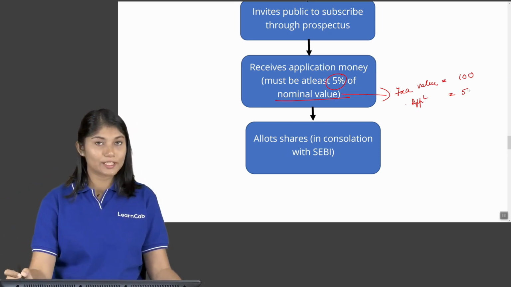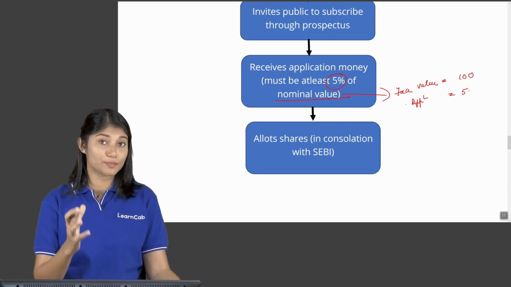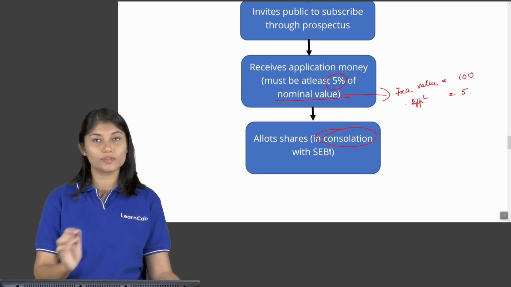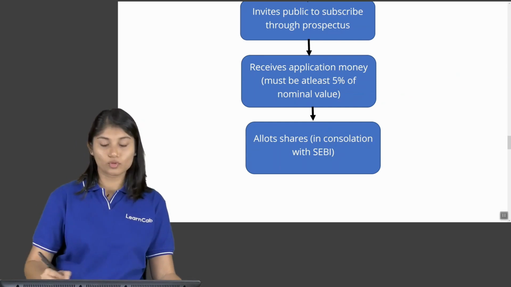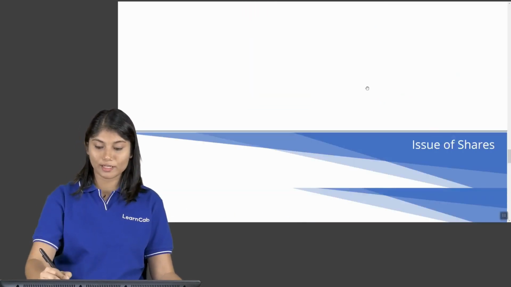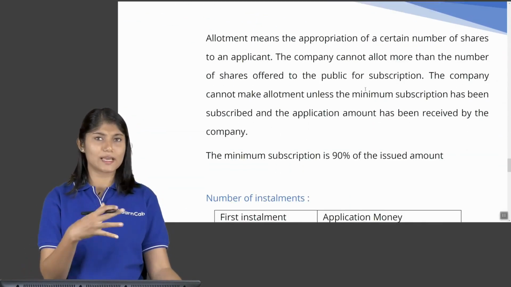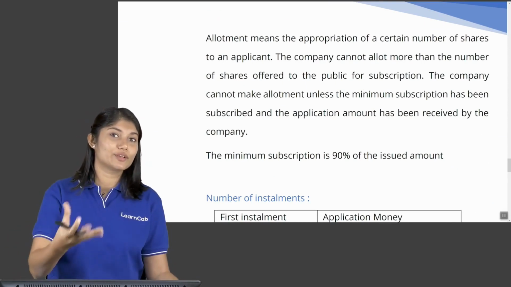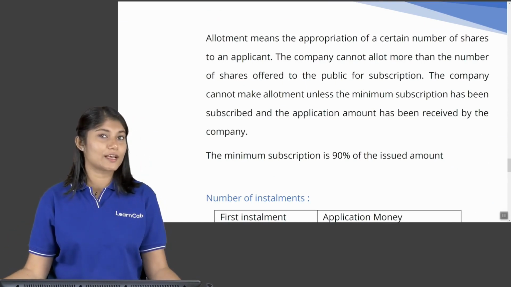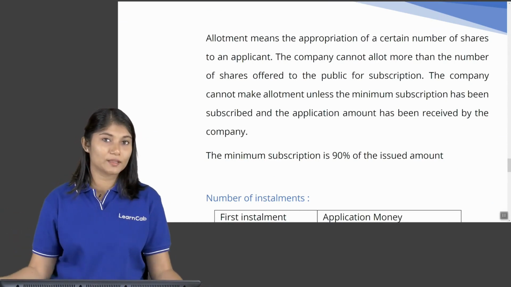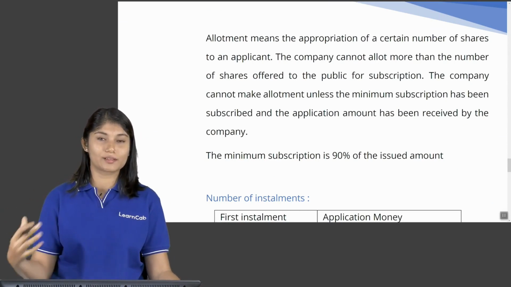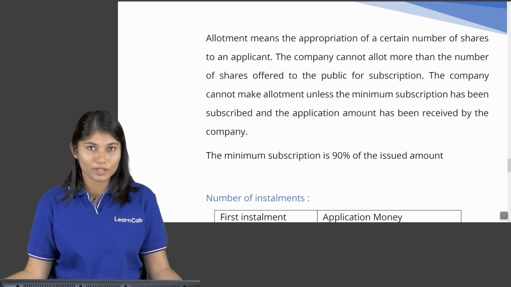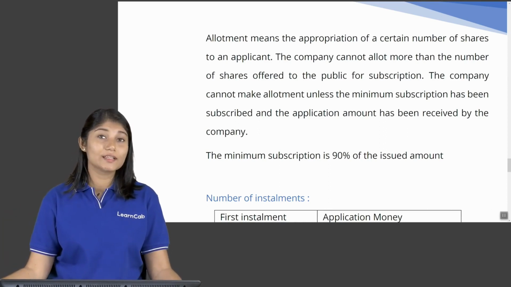Then once this application money is received and minimum subscription is received, the company will allot the shares in consultation with SEBI, according to whatever rules and regulations are there. So what is this allotment? Like I told you, once you apply for a seat in a college, it has to be approved by them. They will look at your documents, your marks, your progress in the past, and they will decide whether the seat has to be given to you, right? And then it is allotted.